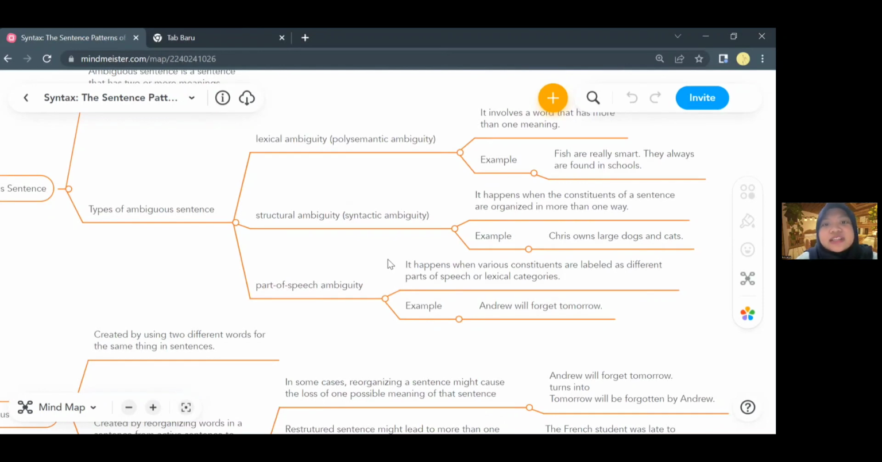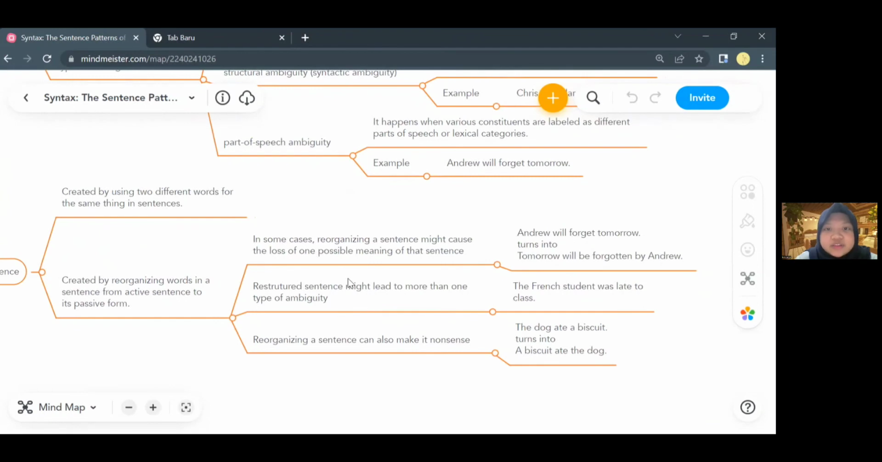Next is synonymous sentences. Synonymous sentences are 2 sentences that have the same meaning. There are 2 ways to arrange synonymous sentences. First, by using 2 synonymous words for the same thing. Let's say "felines are more fastidious than canines." That sentence is synonymous with "cats are cleaner than dogs," because felines and cats are synonymous and it is the same as canines and dogs.